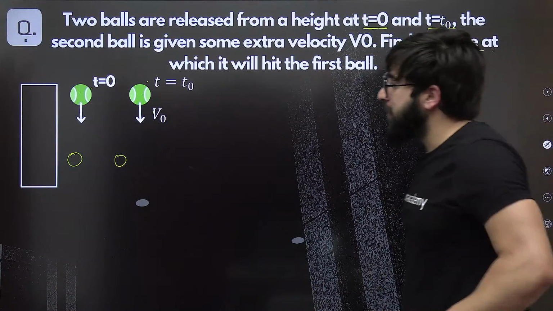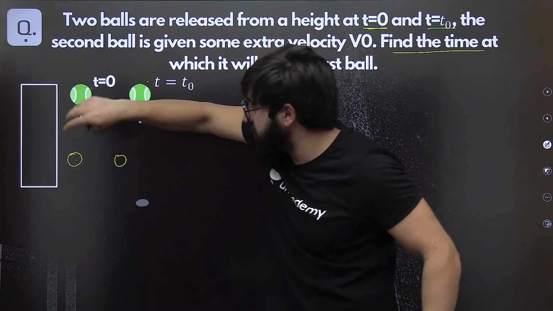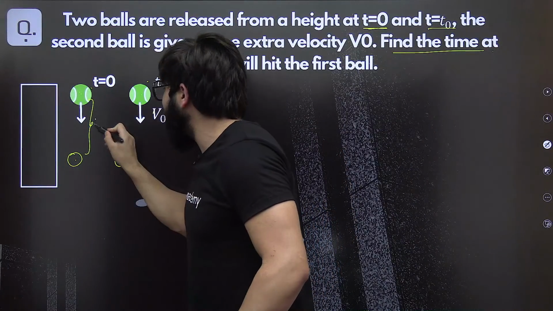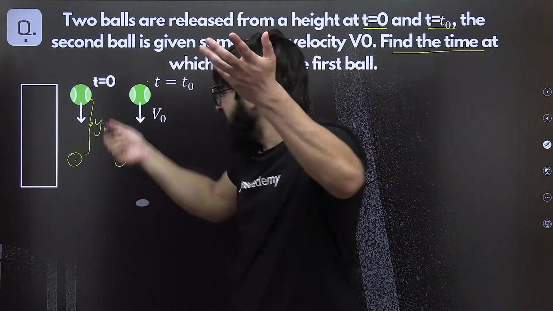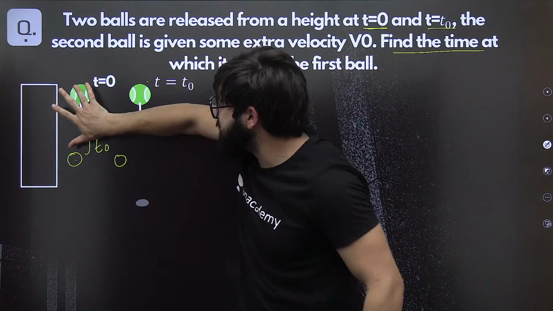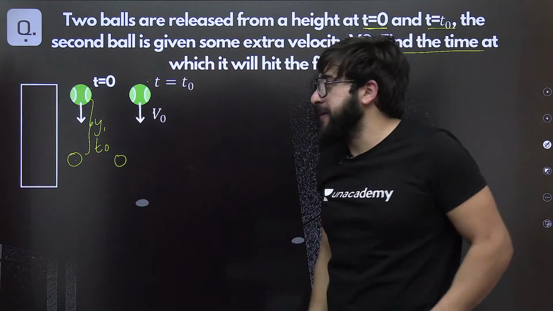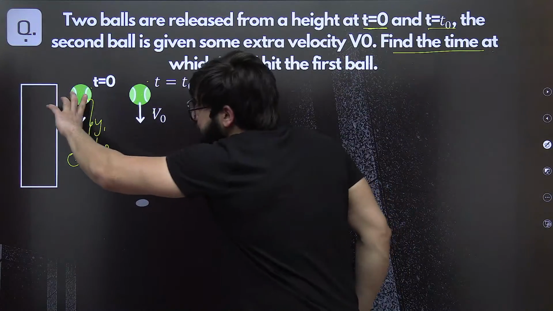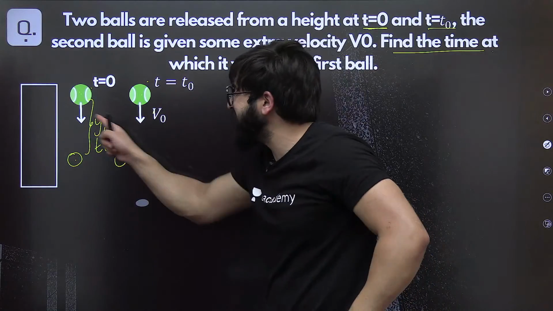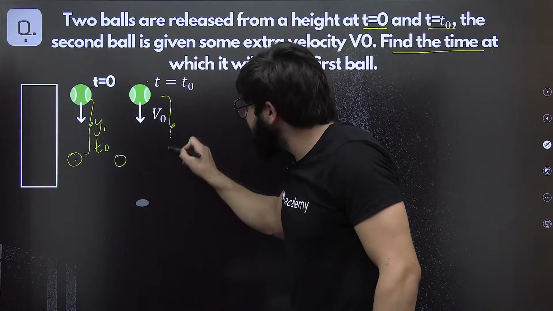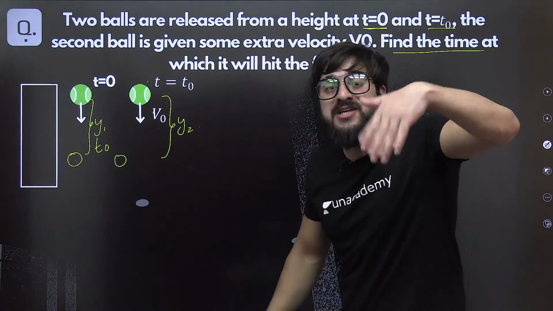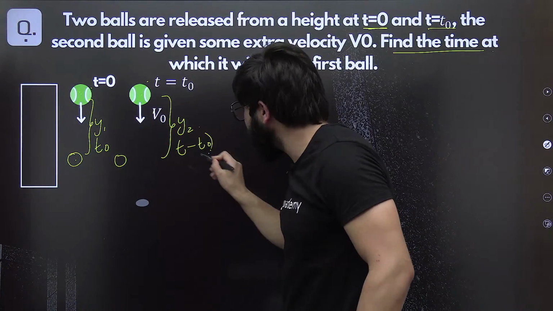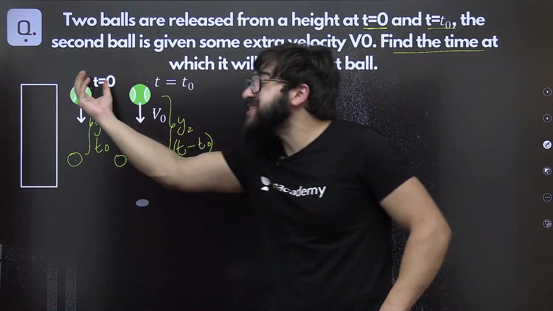Can I say that from this point to this point, if this ball has covered y1 of distance, it has done so in t naught of time? At any general time they are meeting. So this ball has covered y1 of distance from this point to this point in t naught of time. How much will this ball cover? Say y2, in how much time? That is the general time minus this t naught, so t minus t naught.